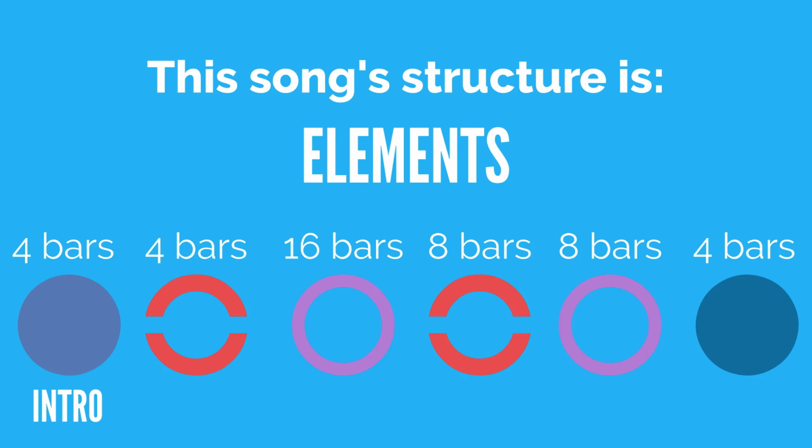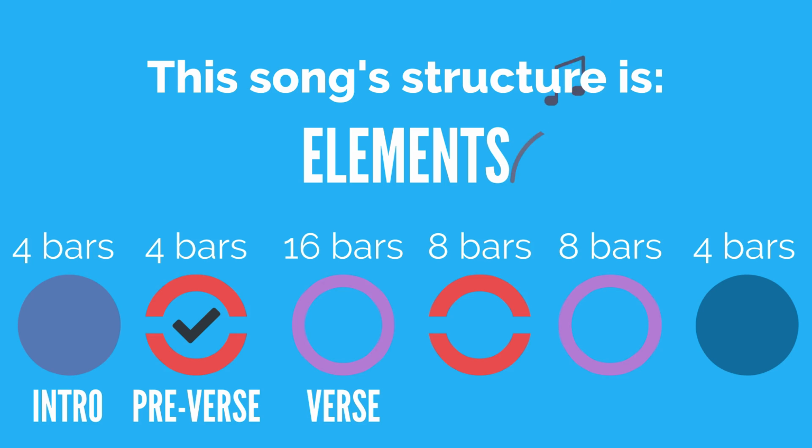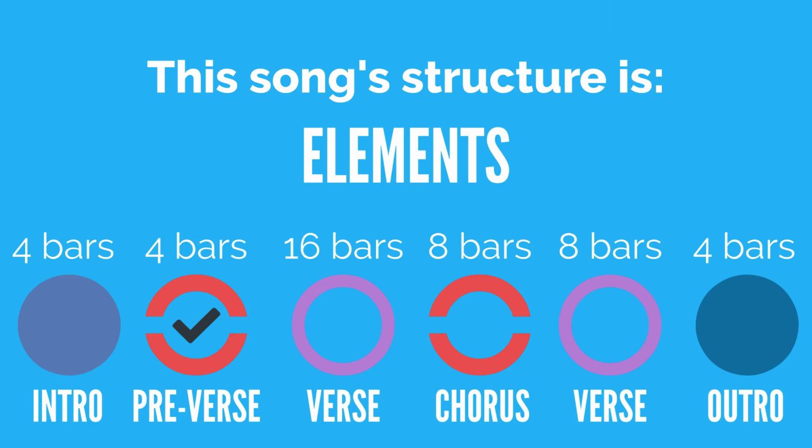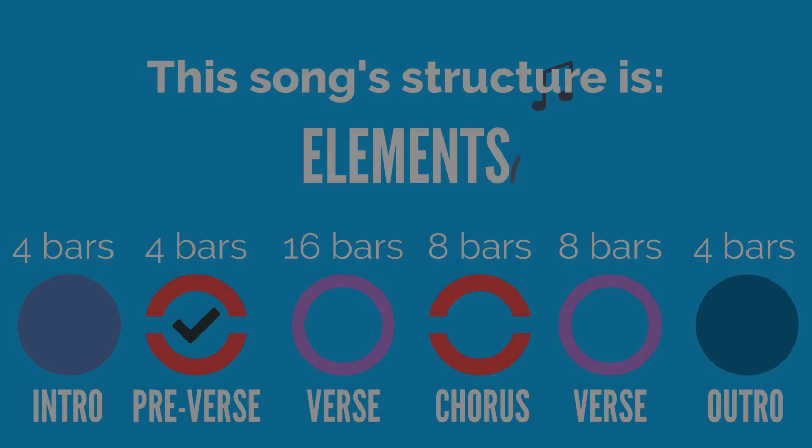The intro is 8 bars, but the second quatrain is good to sing on, so we can say it's something like a pre-verse. Then we have a 16-bar verse, an 8-bar chorus, then an 8-bar verse, and a quatrain of clear outro. The fade continues after that quatrain, but it's unworkable for us.